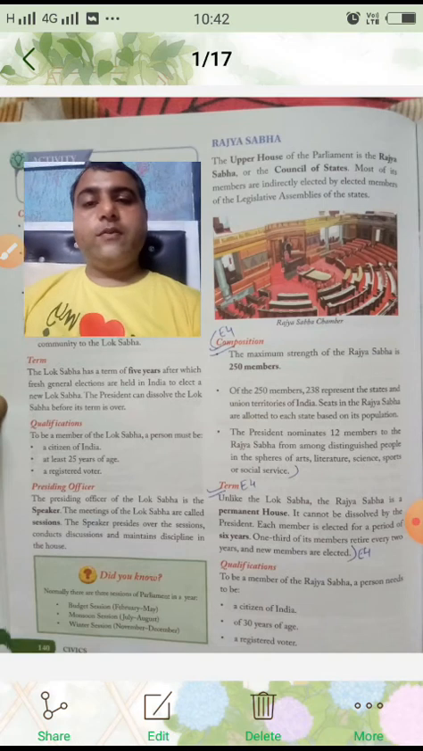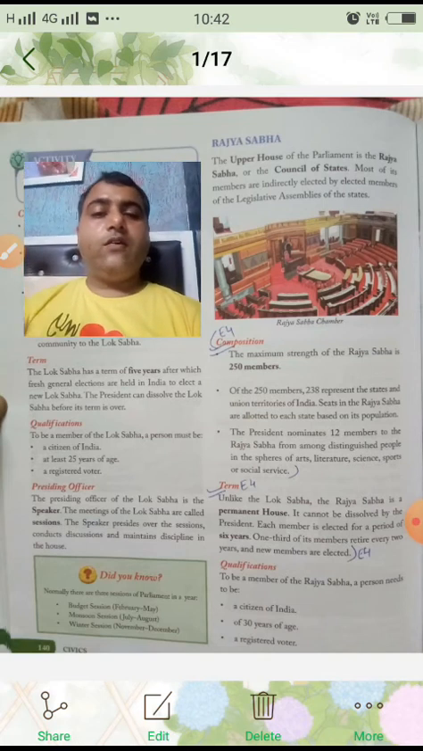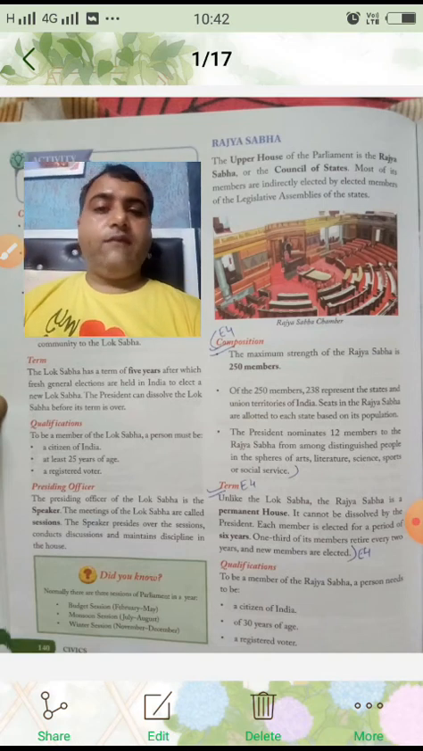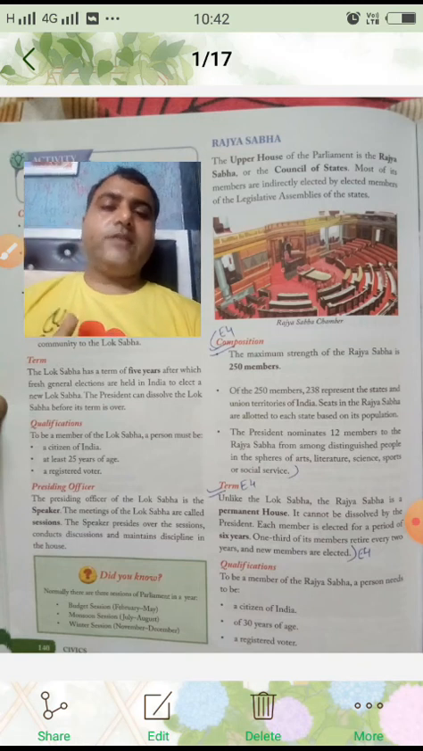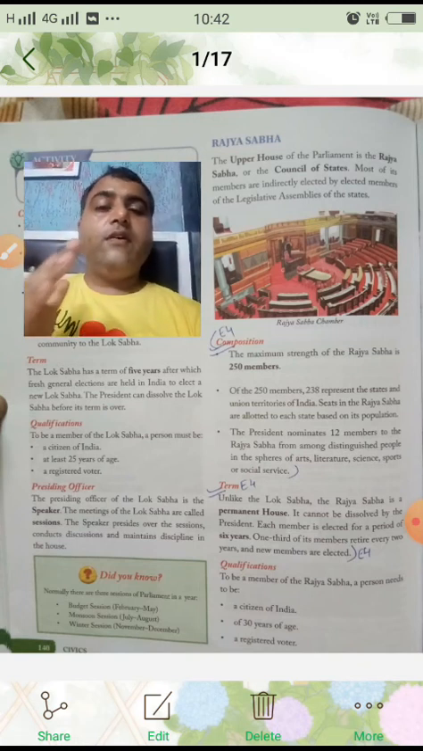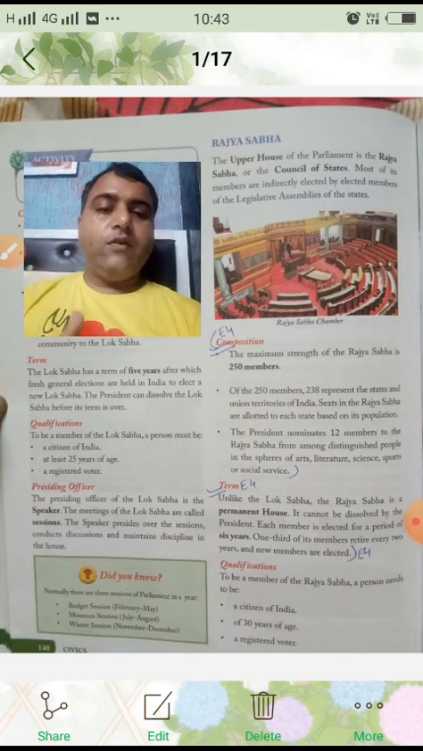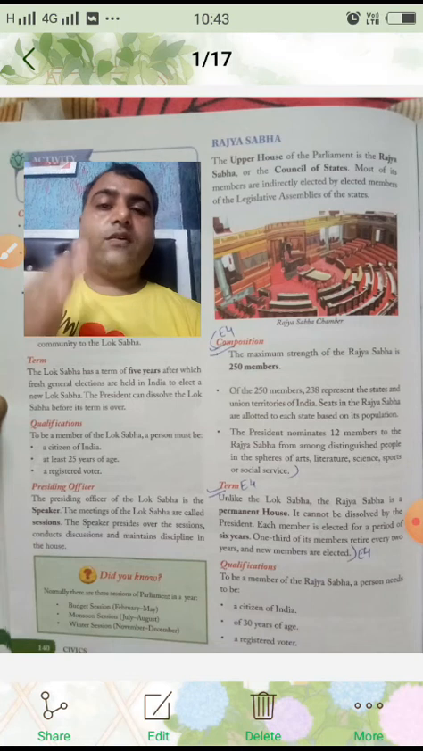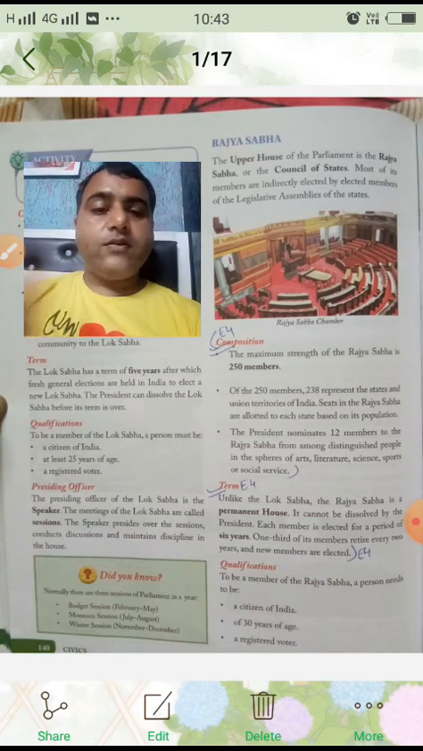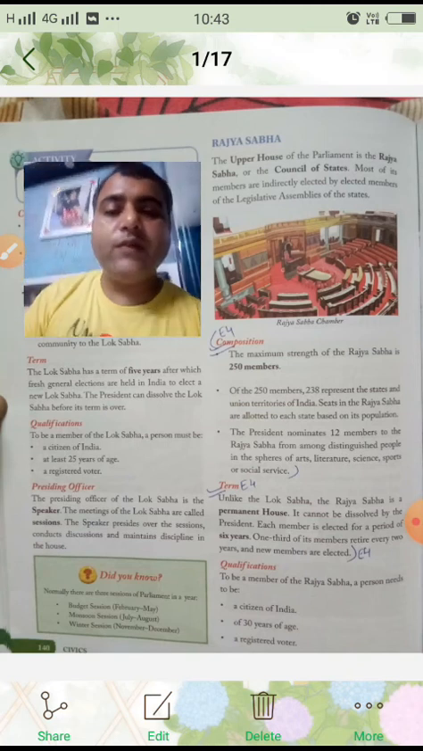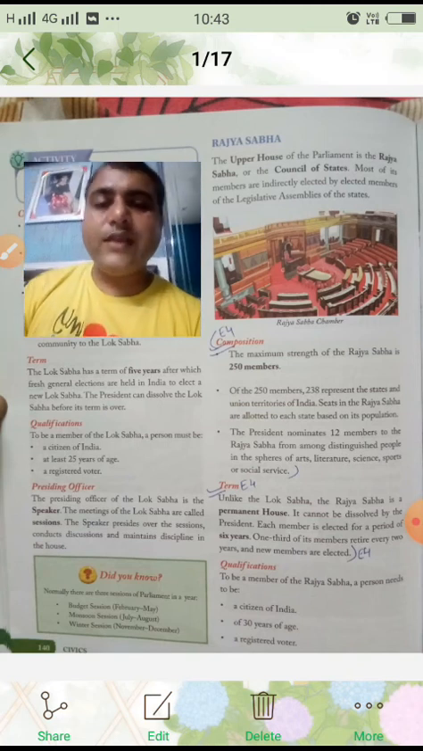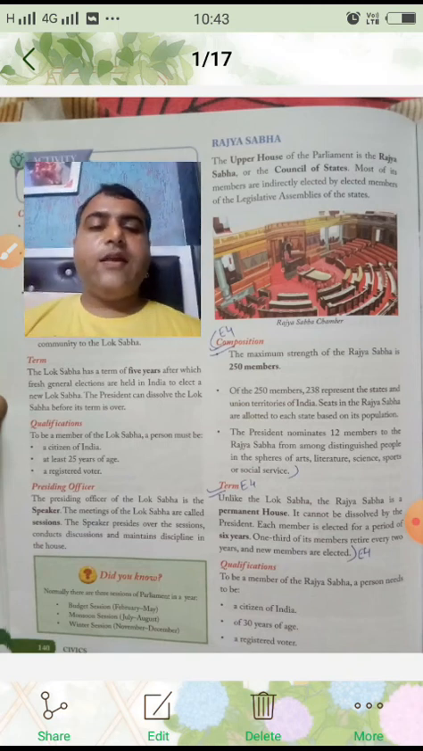Now, in Lok Sabha term, what we had read, Lok Sabha term is for 5 years. Okay, and that can be dissolved by the president. But in the case of Rajya Sabha's term, the term of Rajya Sabha is for 6 years and it cannot be dissolved by the president. And one third of the members retire every 2 years, and then new members are elected.